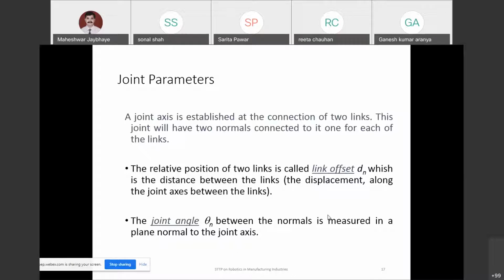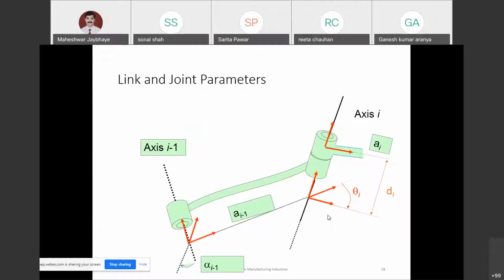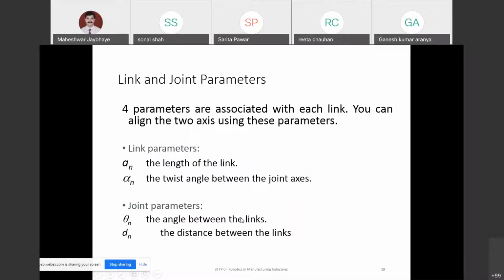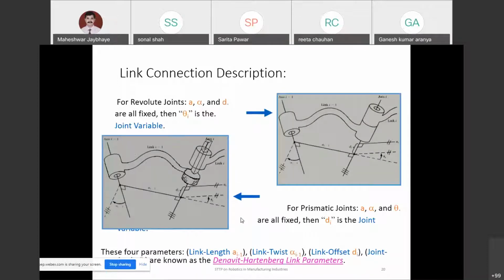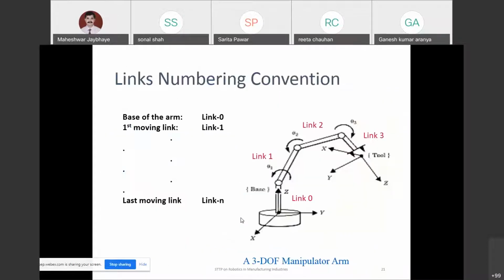So there are joint parameters as link lengths and link orientations. These are the main four parameters which you are considering with reference to initial axis and next axis. So always there are two joints. For one link, there are two joints, and you will be referring to those joints. What is the current joint and what is the previous joint? And with reference to that, you will be going to have all that orientation parameters, and you can have these parameters being controlled. So there is much mathematics behind that.